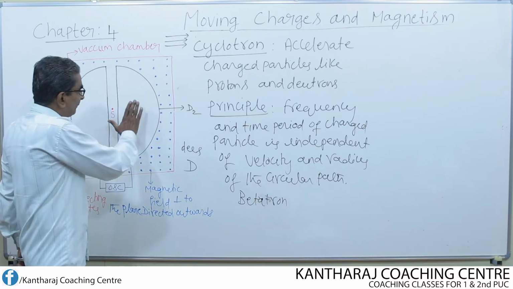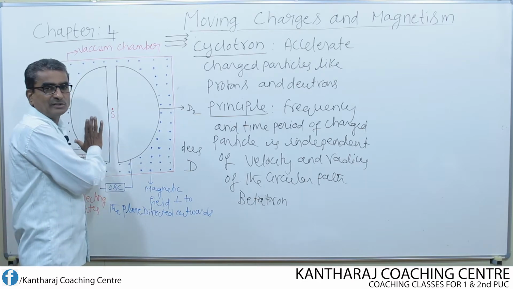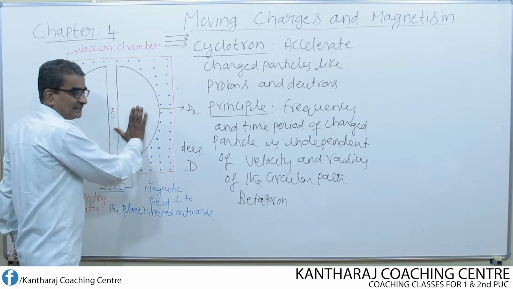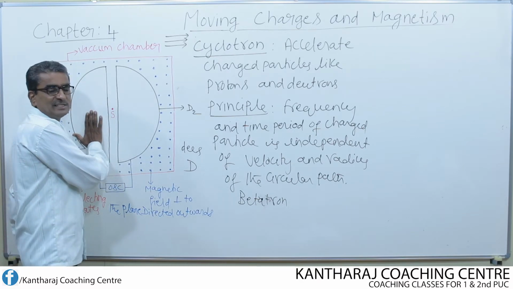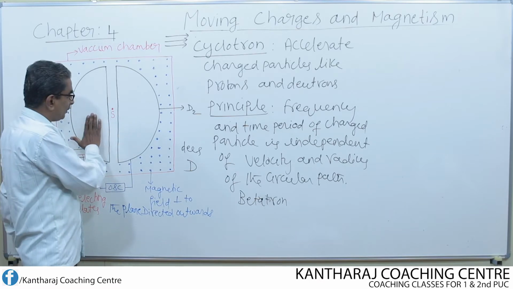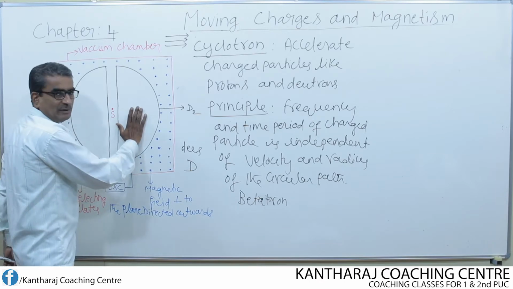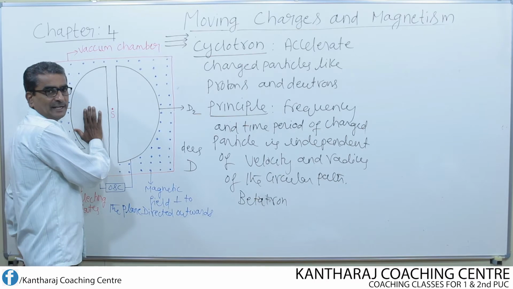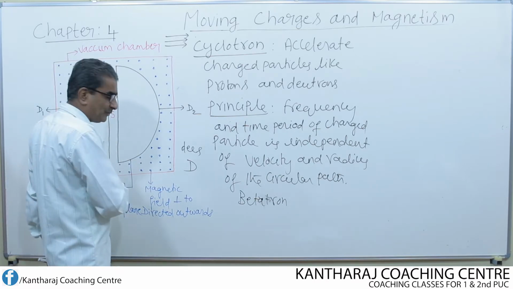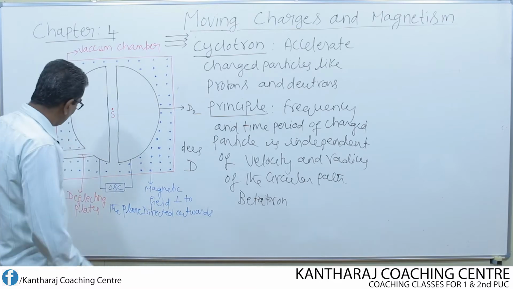That means we provide alternating positive and negative potential to the Ds. If this D is negative, at the same time this D will be at positive potential. So the potential keeps reversing, positive, negative. Next this will become positive and this will become negative. So this is how the potential can be altered with the help of the oscillator.